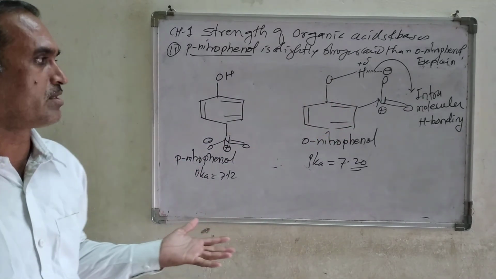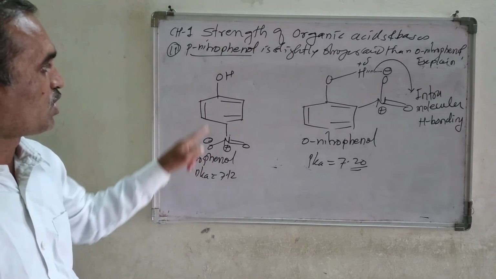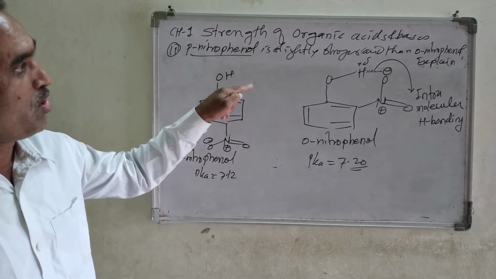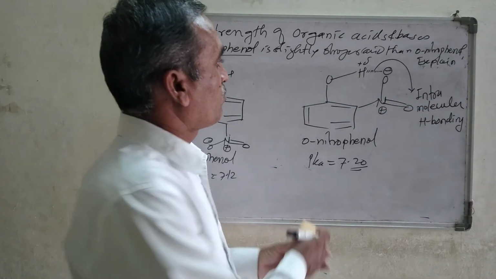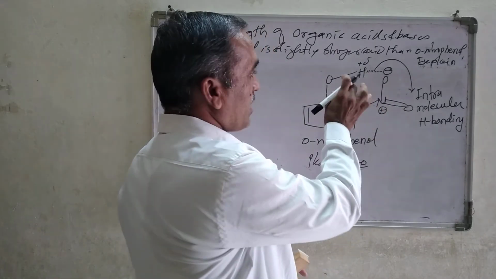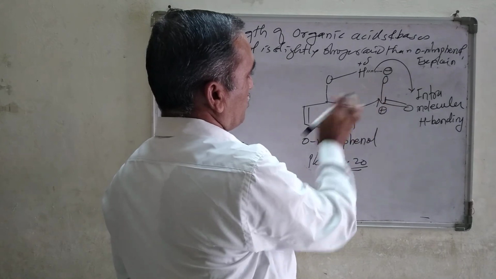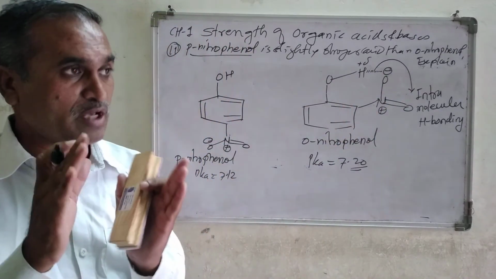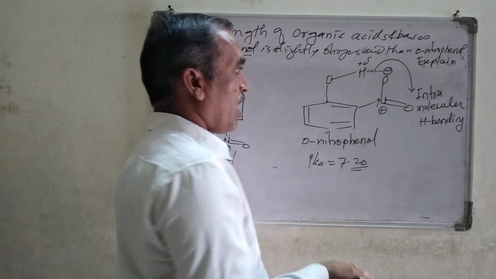You cannot compare these. But in para-nitrophenol there is no intramolecular hydrogen bonding, whereas in ortho-nitrophenol intramolecular hydrogen bonding is there, and that forms a stable cyclic transition state. 1, 2, 3, 4, 5 and 6, a stable cyclic transition state is formed there, and therefore